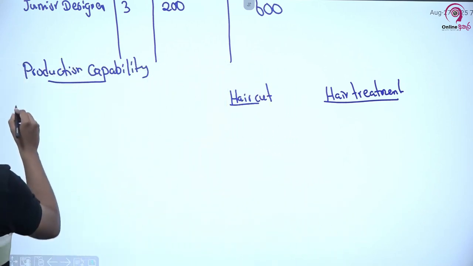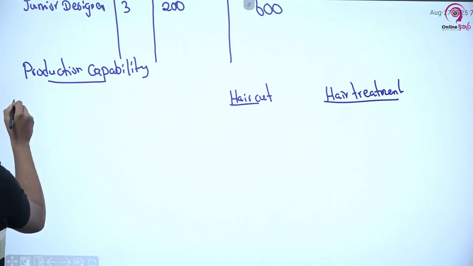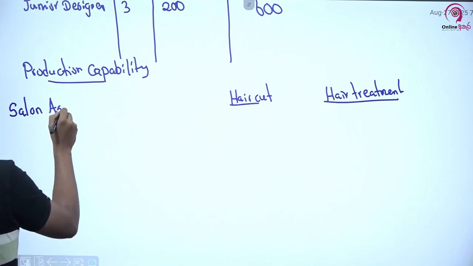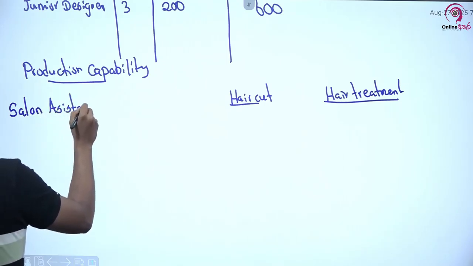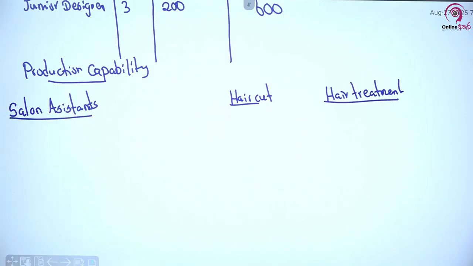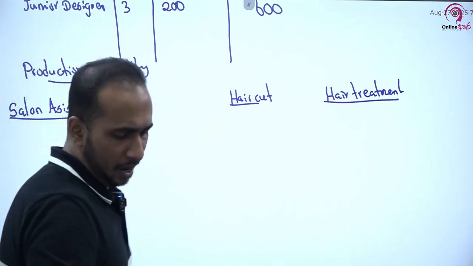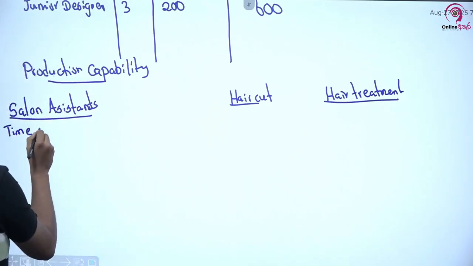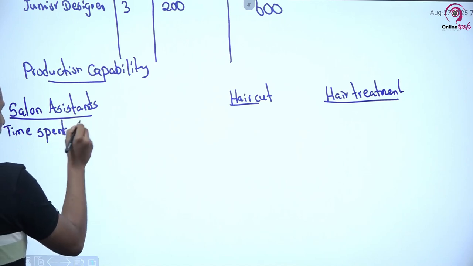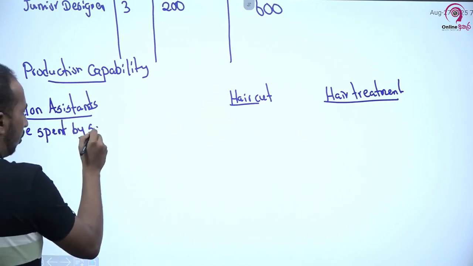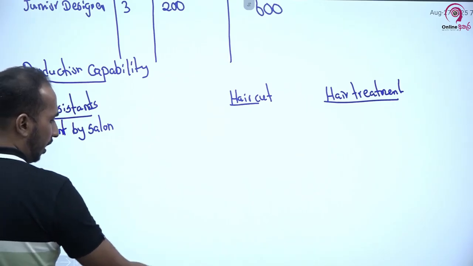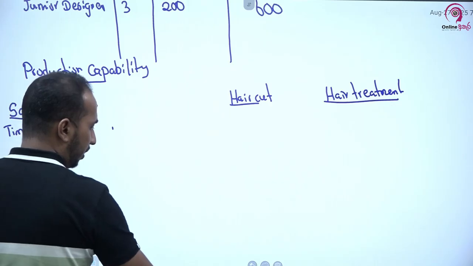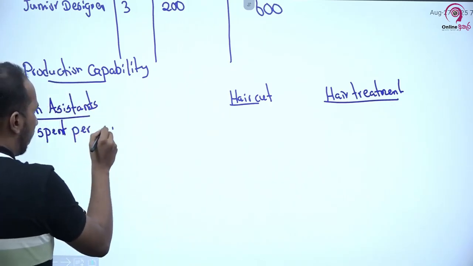For that, the very first thing I am starting with is the first category, the salon assistant. No? So first I am starting with salon assistants. First I am taking the time spent by the salon assistant. Since we have taken the heading, we don't need to write salon assistant again, no? Time spent per client.